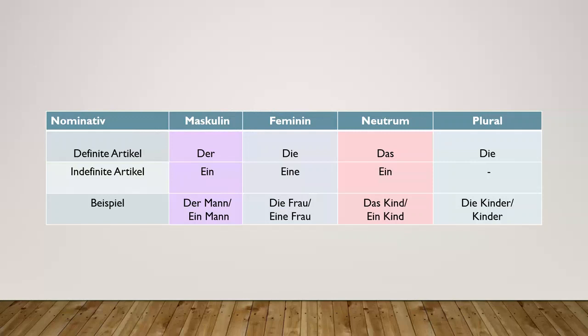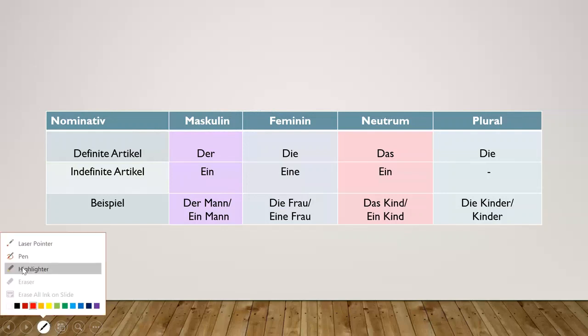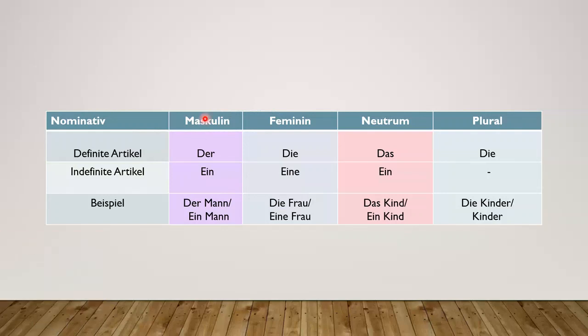And in nominative, we have two types of articles. One is definite, one more is indefinite articles. So, definite is equal to the English version of 'the', and indefinite would be 'a', right? So, let's start here. If you have a look here, for masculine the definite article would be der, for feminine die, neutrum das, and plural die. And indefinite would be ein, eine, ein, and here nothing.